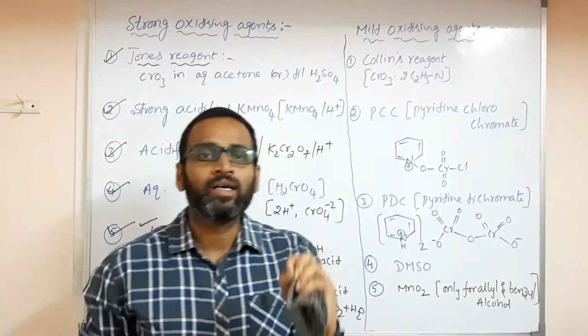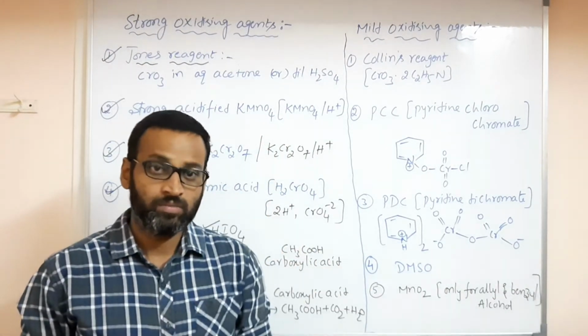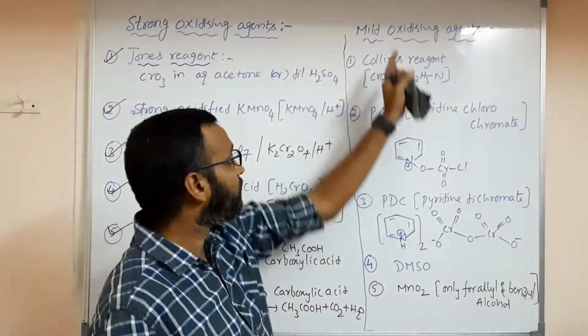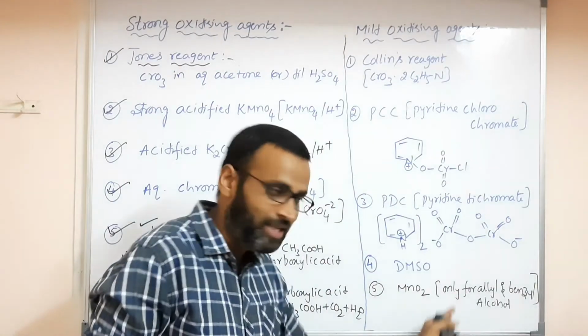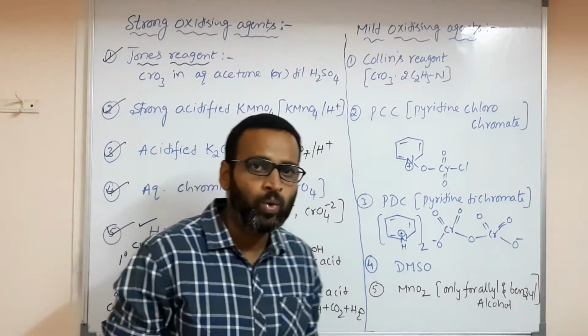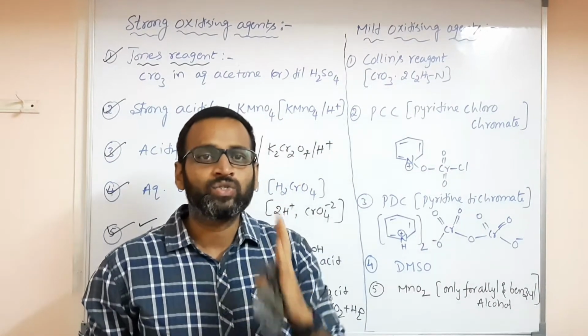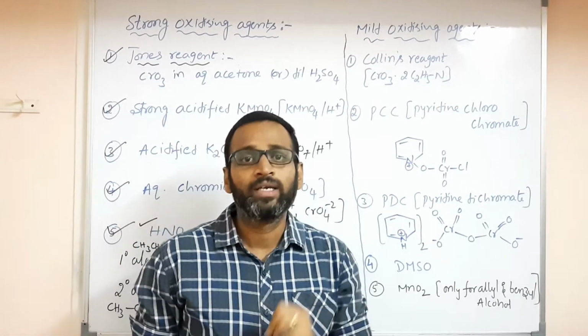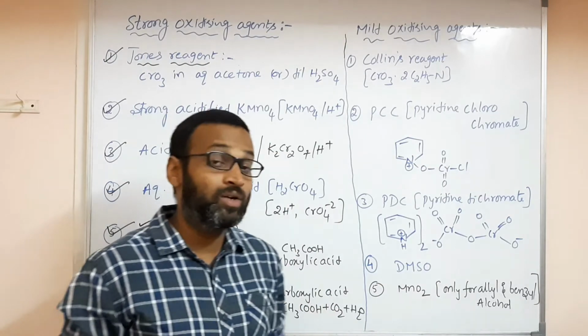Secondary alcohol is converted to ketone. But will a carboxylic acid form if you are using these mild oxidizing agents? No. The reaction will stop after formation of the particular aldehyde or ketone. So why do we have to use mild oxidizing agents?